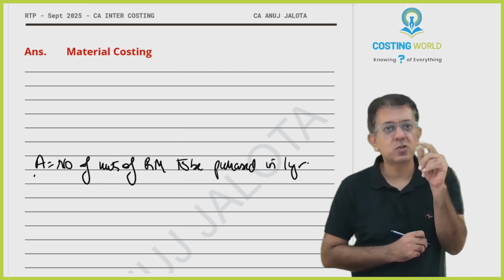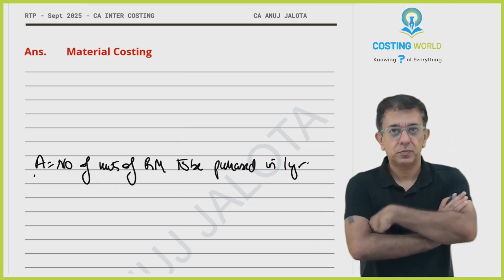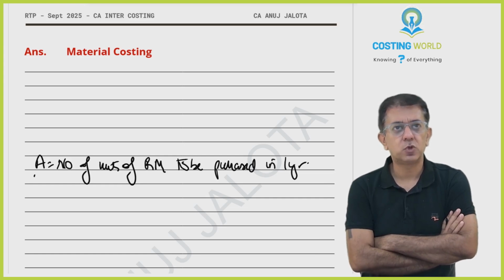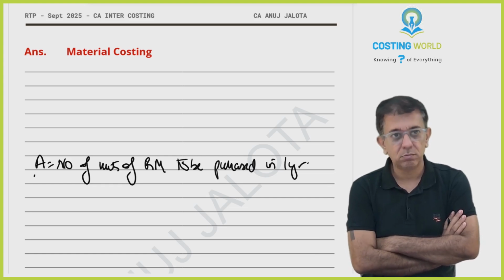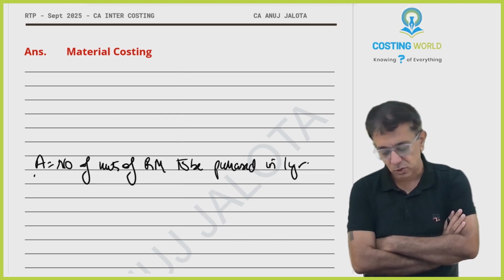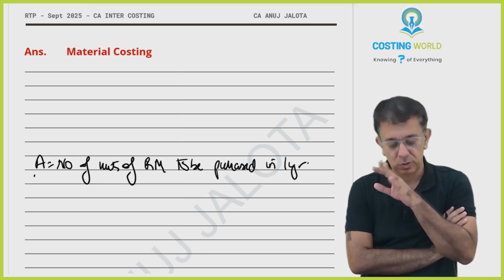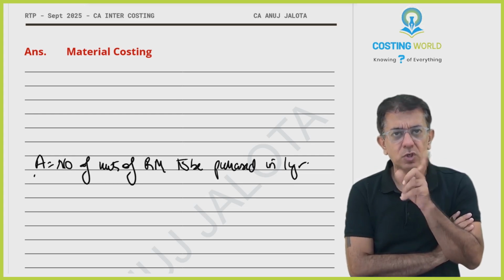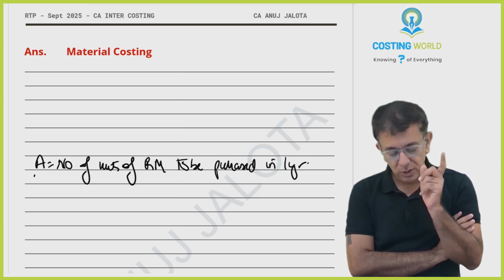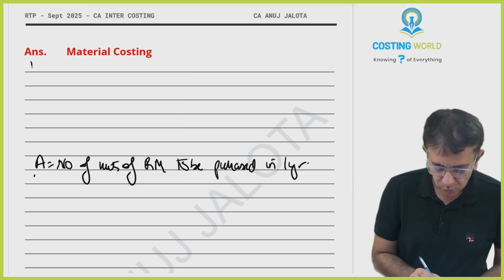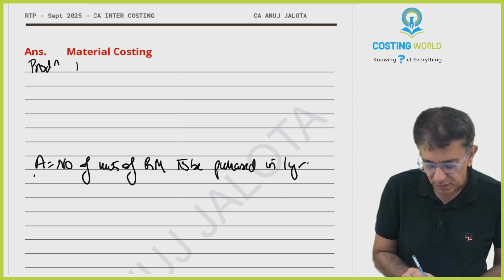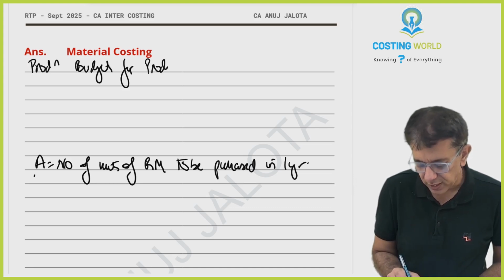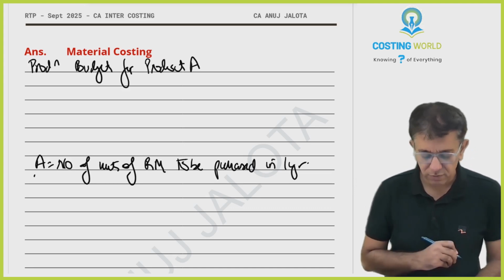Tell me one thing, in this question, what do you purchase? Sir, we purchase raw material B. So I want to know how much raw material B is to be purchased, but that is not given in the question. So sir, then what to do? Raw material B is required for production of which product, beta? Product A. So first of all, let me make the production budget for product A.